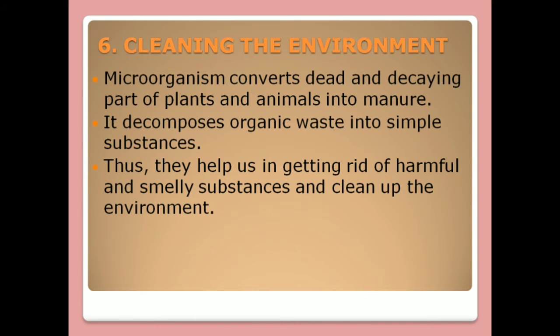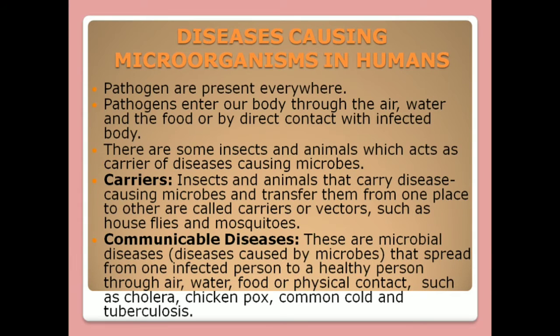Now let's see disease-causing microorganisms in humans. There are several microorganisms which are harmful for humans as well as plants and animals. Pathogens are present everywhere. Pathogens are basically disease-carrying microorganisms, so they are very harmful.